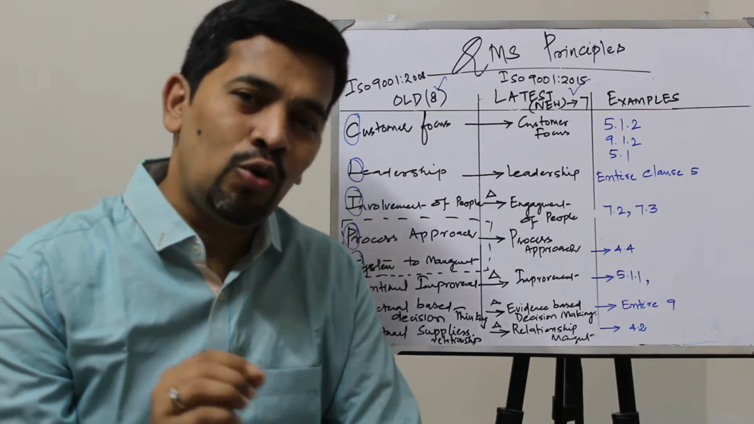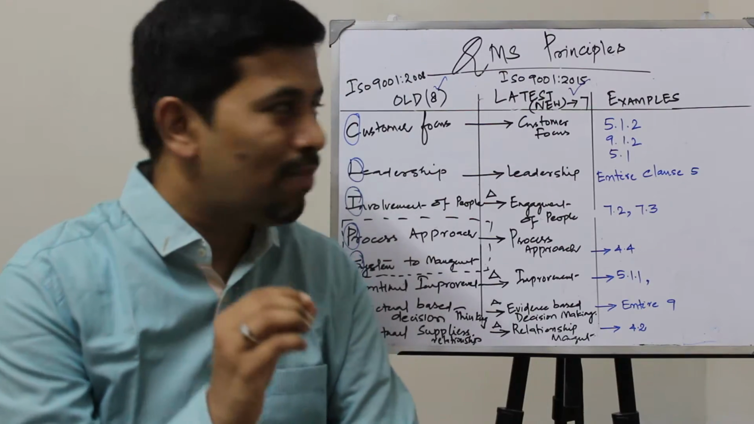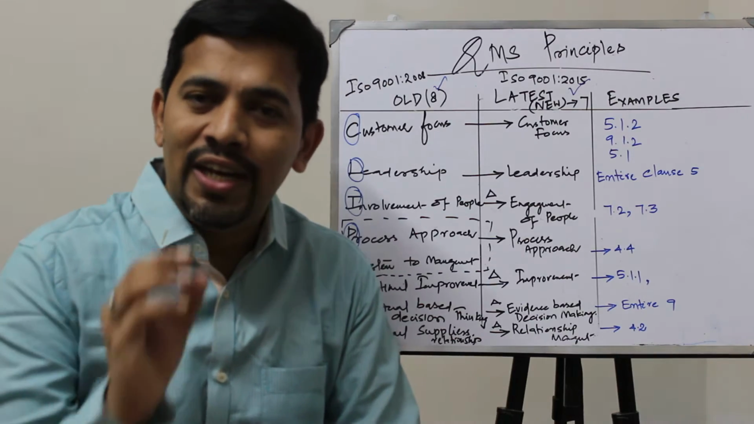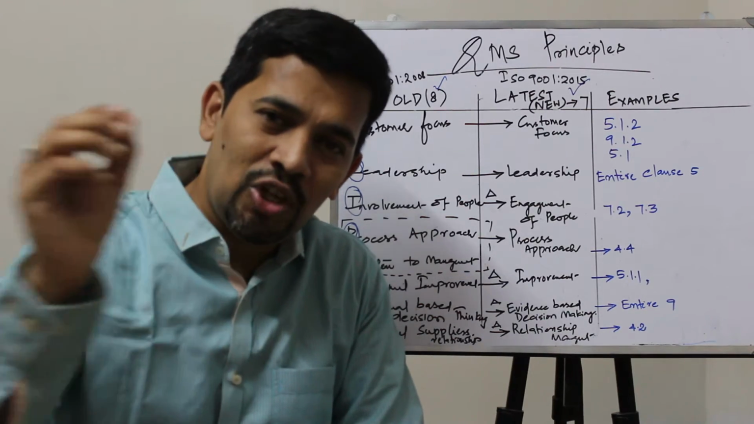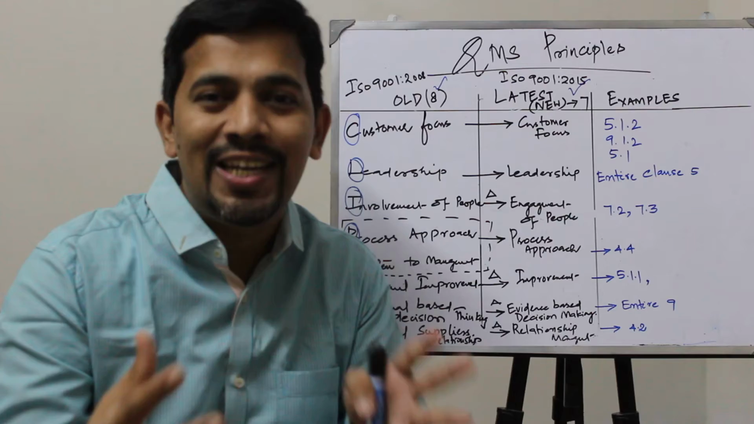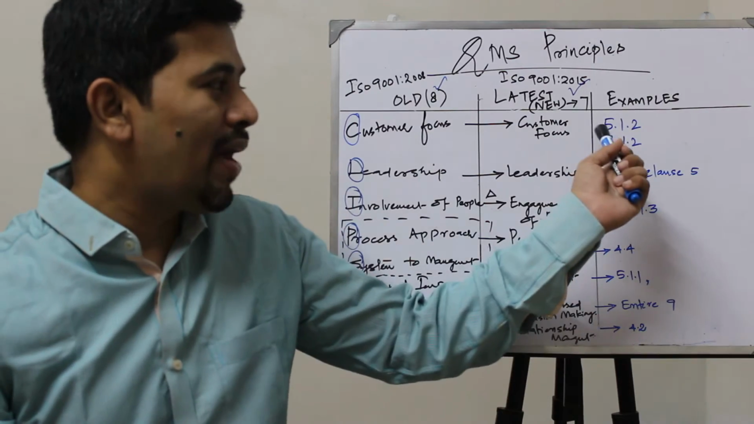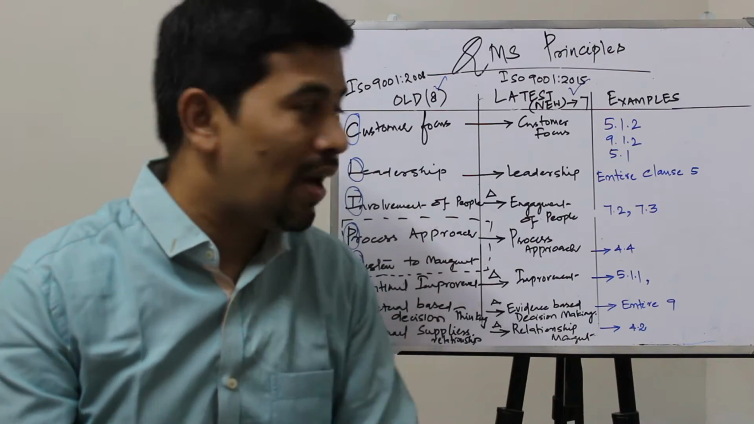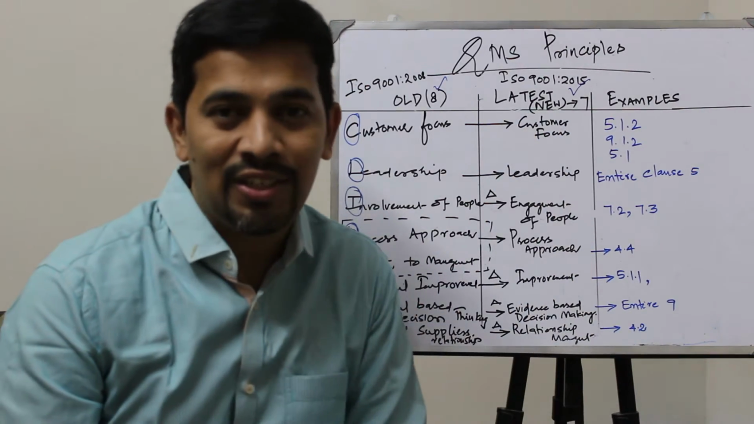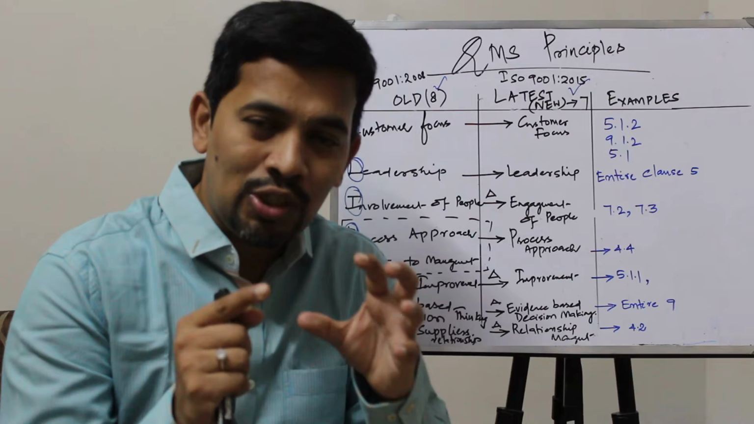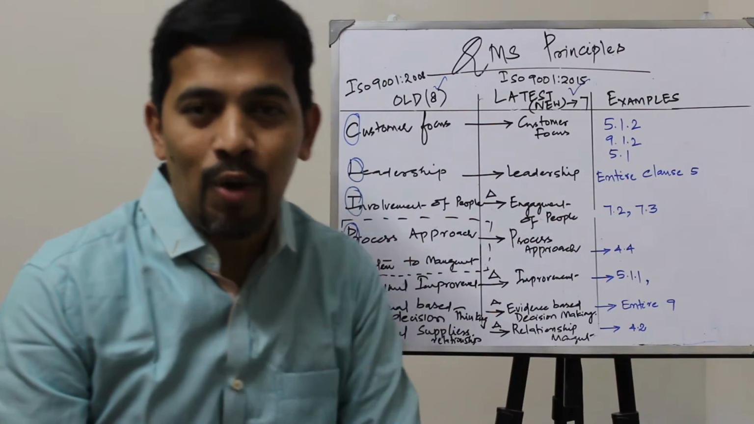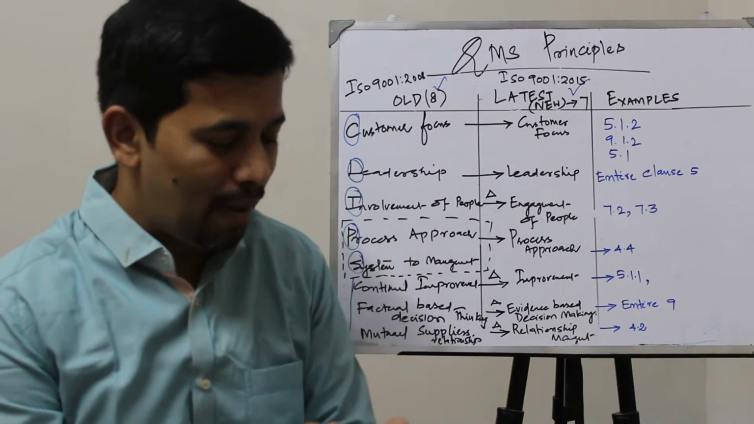If you look at all the clauses in clause 5, it has used "top management shall", because that clause is leadership, right? The top management shall demonstrate the commitment for quality management system and enhance the customer satisfaction. So customer focus is there in direct words in 5.1.2. That is in the plan.